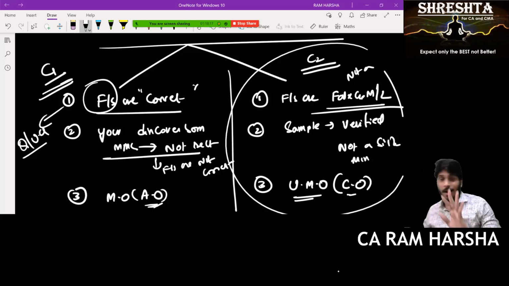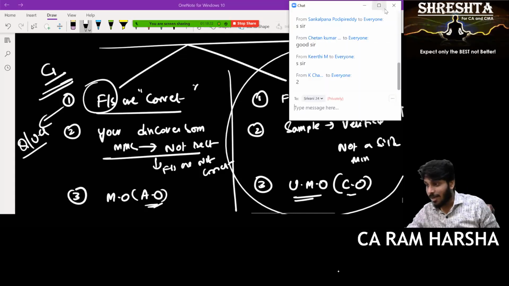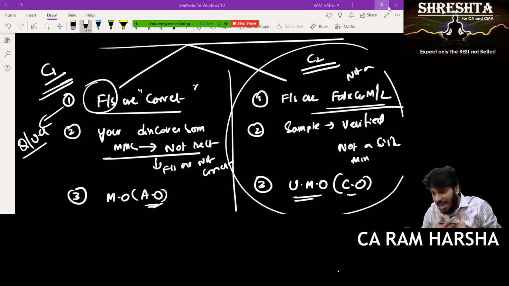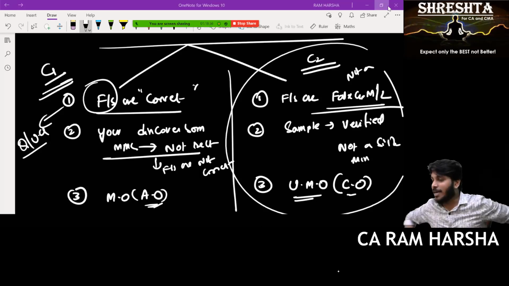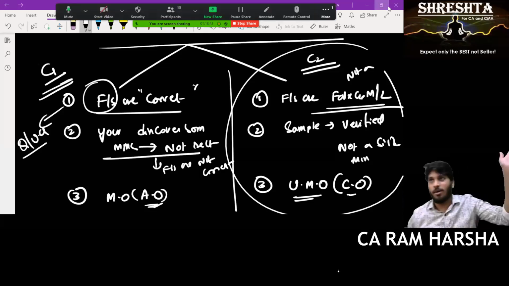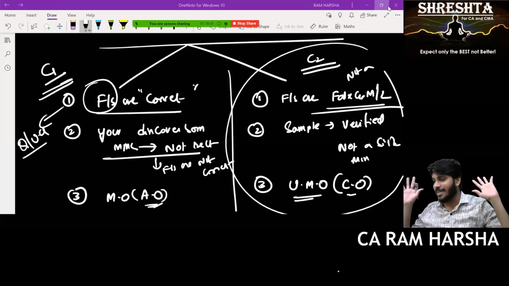Second case is dangerous because in second case public will lose money. In first case, public may not lose money. See, in first case, financials are actually correct. I said everything is wrong. Subsequently, if at all, to my luck, some fraud is discovered, will somebody come and question me? Even if somebody comes and questions me, I told already they are completely wrong. Can anybody question me if I give already negative opinion?